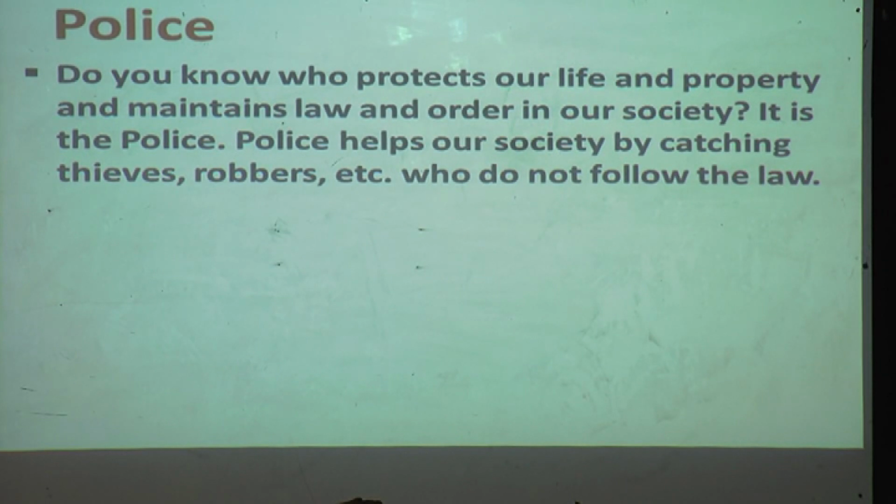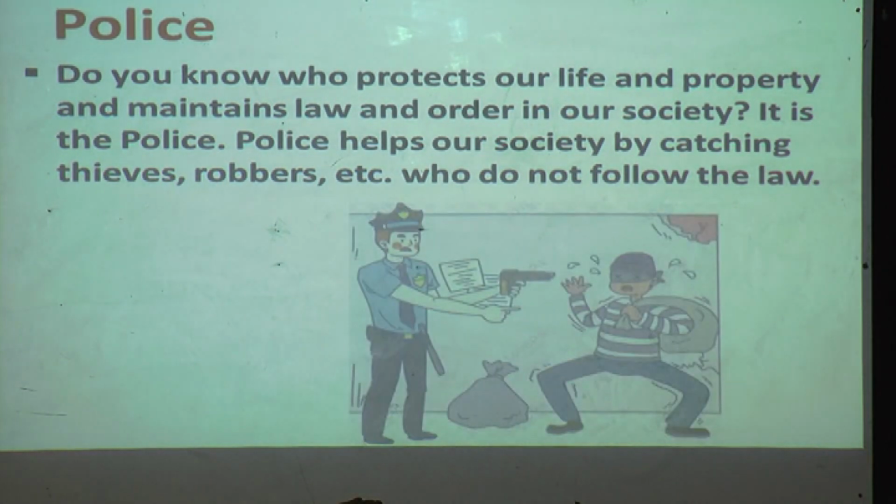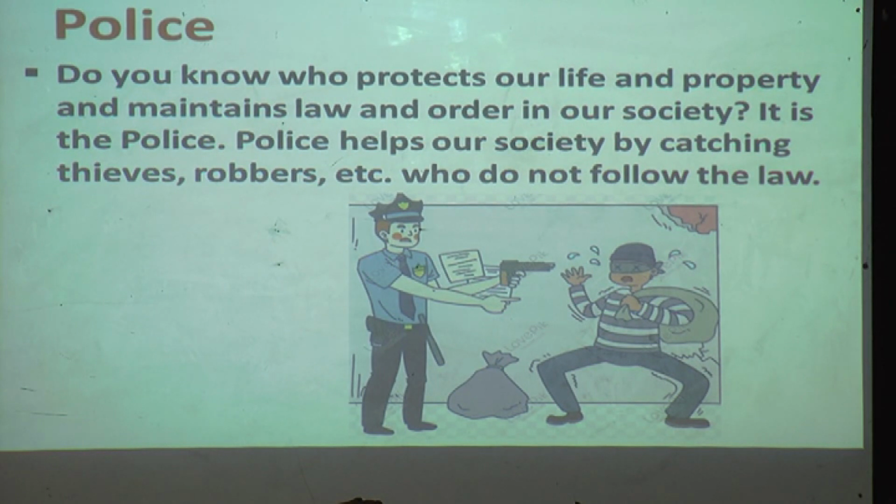Do you know who protects our life and property and maintains law and order in our society? Children, tell me, who protects our life and property and maintains law and order in our society? He is a police. It is the police. Police help our society by catching thieves, robbers, etc. who do not follow the law. As you can see in the picture, this is how the police protect us. Because police play an important role.